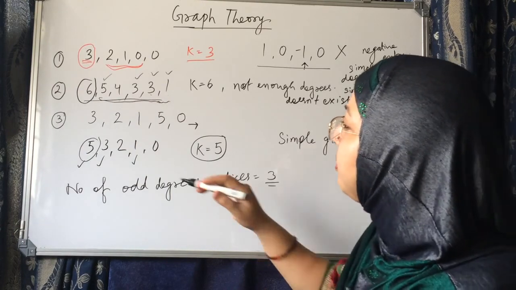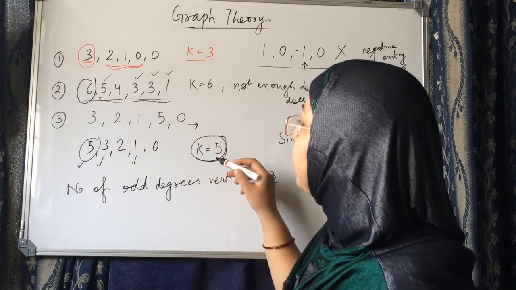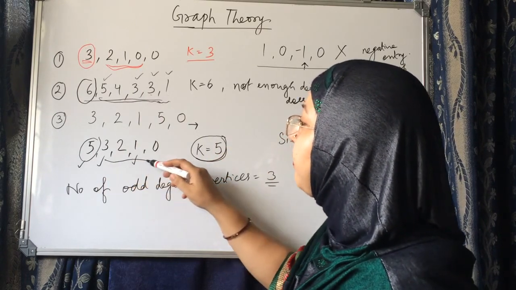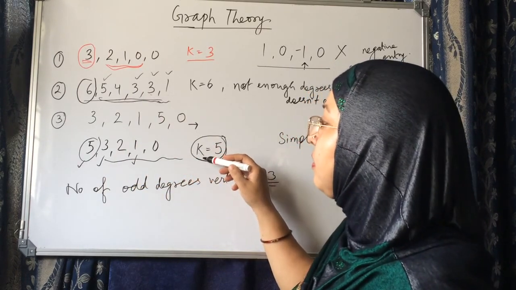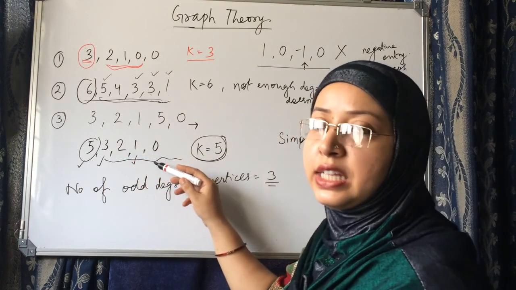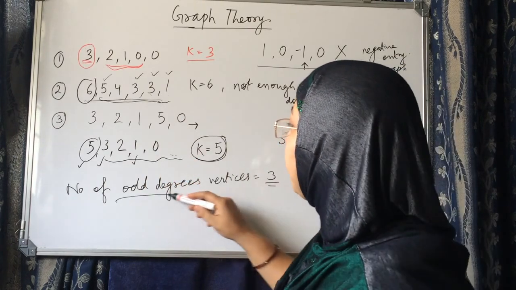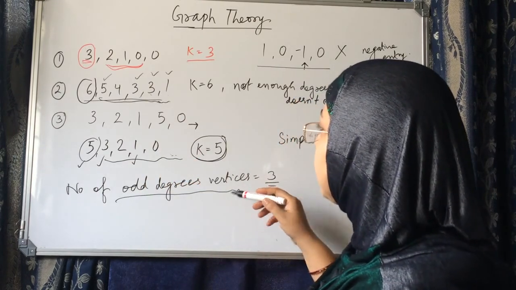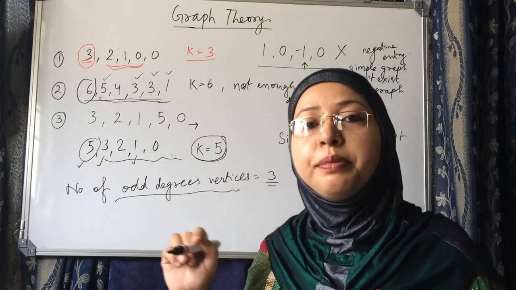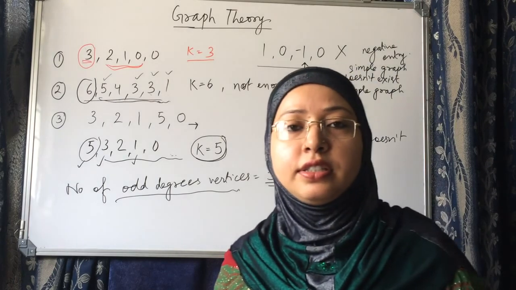Okay. From here also you can check: if k is 5, we have to subtract 1 from the next 5 entries. Next k entries, k is 5, but here only 4 degrees are remaining. So there are not enough degrees, and also the number of odd degree vertices is odd, which should be even. So both ways you can say that a simple graph does not exist.